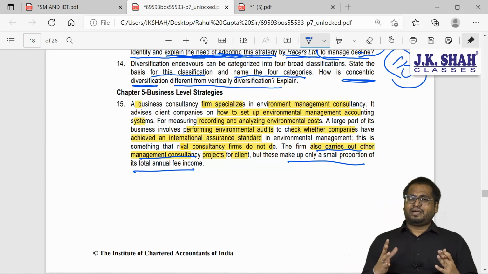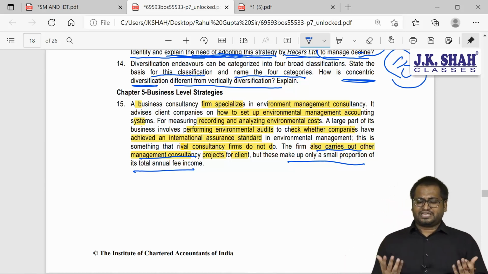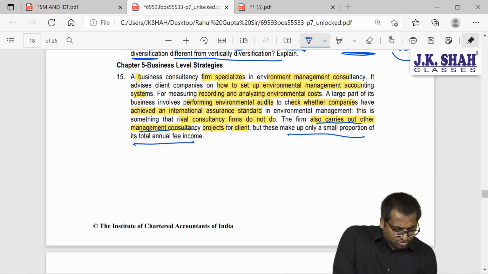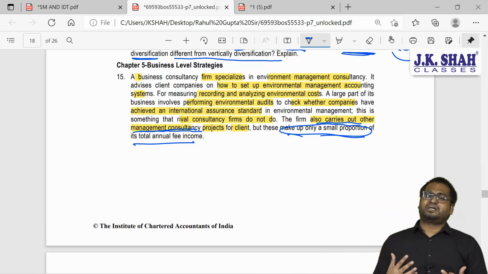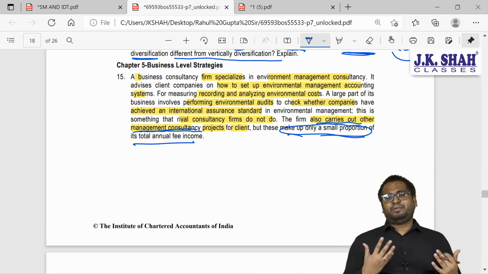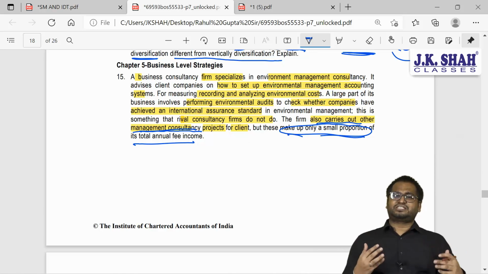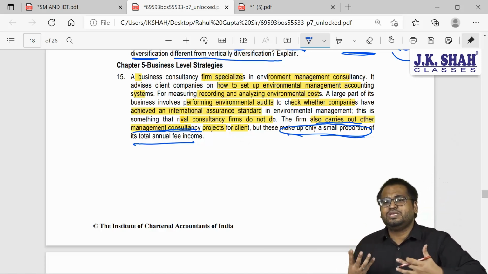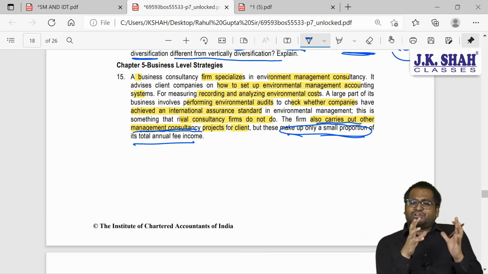So environmental management, environmental audits, these are the operations that we are carrying on. And we also do some management consultancy work, but these only provide a small proportion. So the majority of our fees is covered through environmental management consultation. So is it something which is given by everyone? No, it is unique. We are offering something unique. So our services are unique in a narrow market.